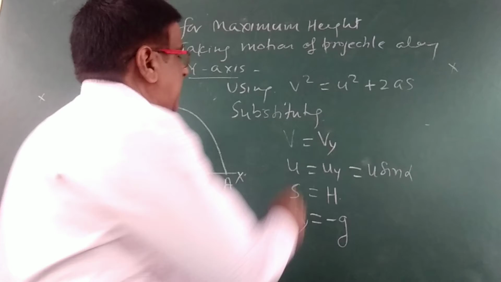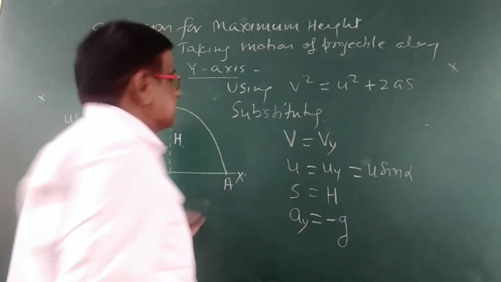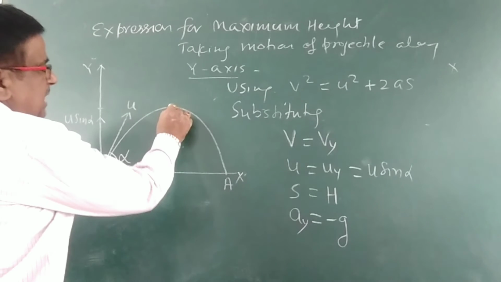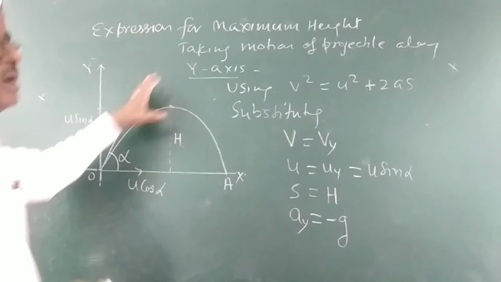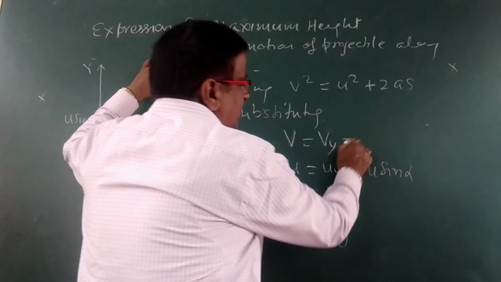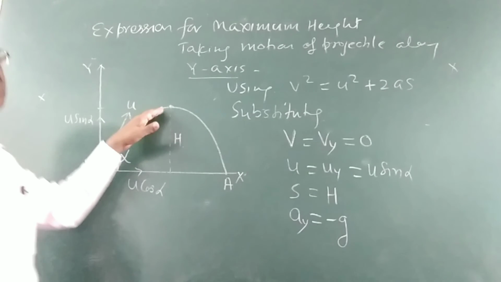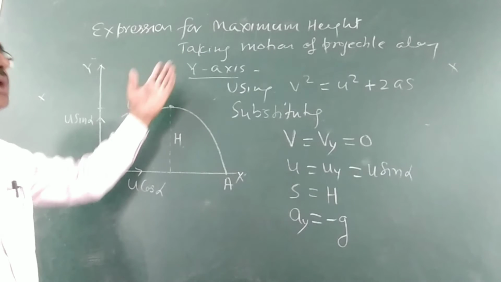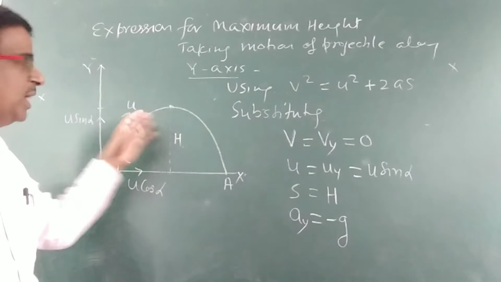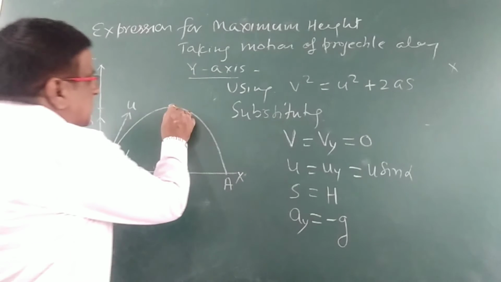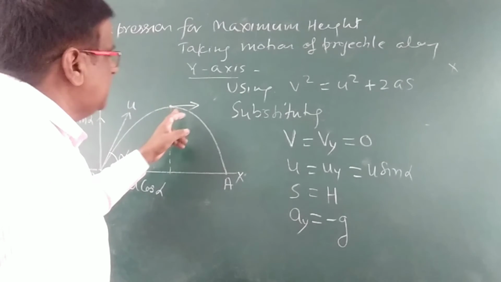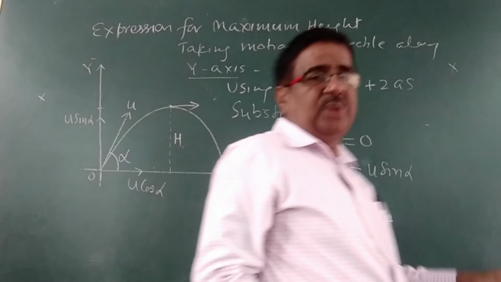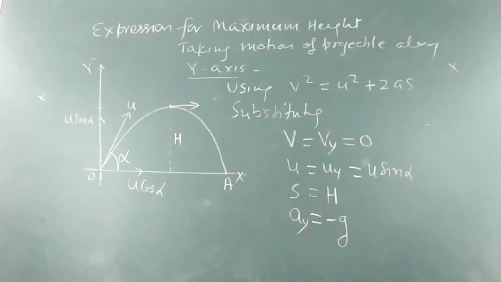The velocity of the projectile along y direction at the top: it is not moving now. It will stop moving in the upward direction. So Vy will be 0, because at maximum height it is not moving along y direction. There is no velocity along y direction, only velocity along horizontal direction, which will be equal to u sin alpha.